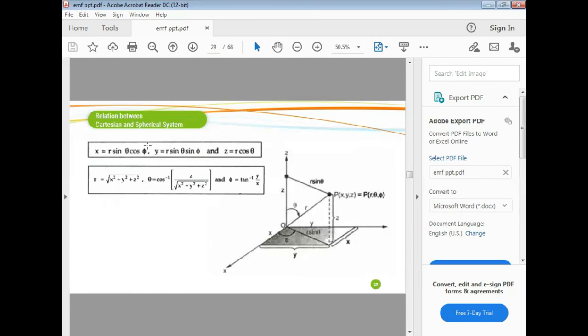Then the relation between Cartesian and spherical. We can convert spherical into Cartesian using these formulas: x is equal to r sine theta cos phi, y is equal to r sine theta sin phi, and z is equal to r cos theta.